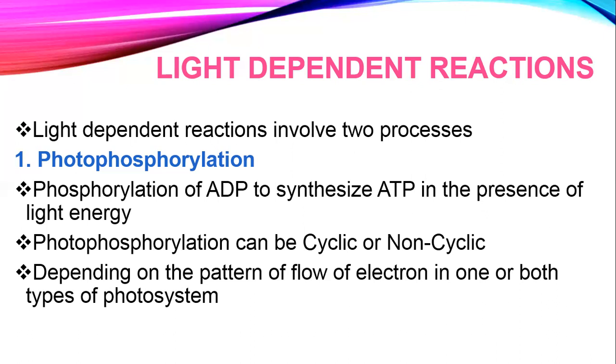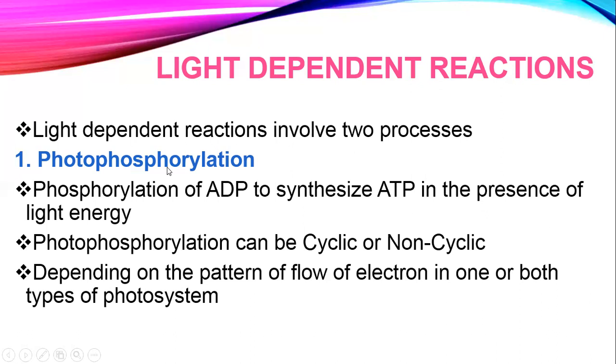ठीक है, अब यहाँ पे सबसे पहले आते हैं photophosphorylation पे. Photo means light, phosphorylation means addition of a phosphate group. ठीक है, now phosphate group किस में ऐड हो रहा है बेसिकली यहाँ पे, that is to the ADP, right? So there is addition of one inorganic phosphate to ADP, and we know that whenever inorganic phosphate combines with ADP, this leads to the synthesis of ATP. And remember that this phosphorylation of ADP to ATP is taking place in the presence of light energy.